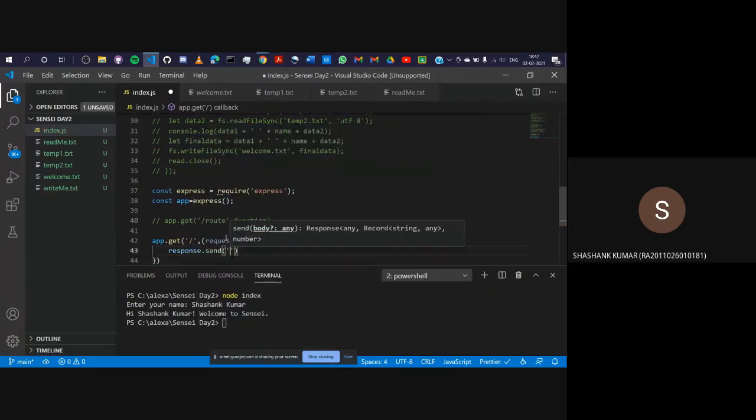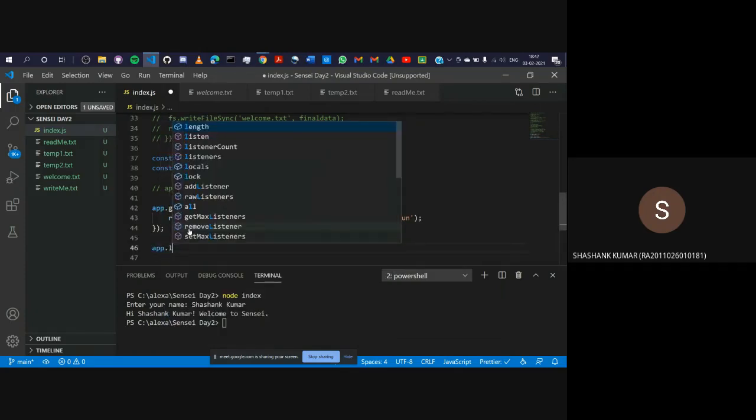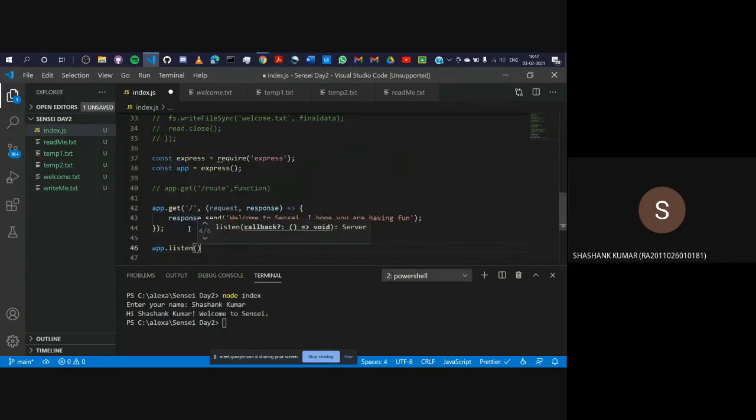Let's send a cool message like, welcome to Sensei. I hope you are having fun. Right. Now we have successfully created a route, but how will your browser know where to look for? So we'll just create an app.listen, and I'll give it a port. We'll be discussing what a port is very soon.